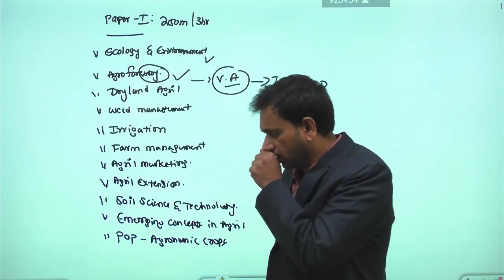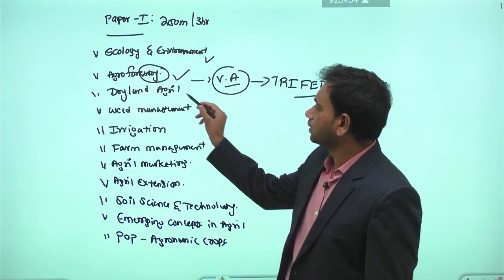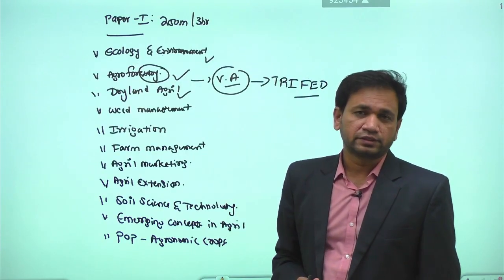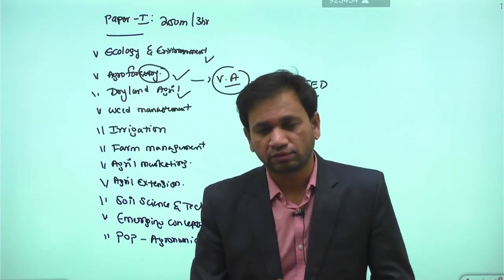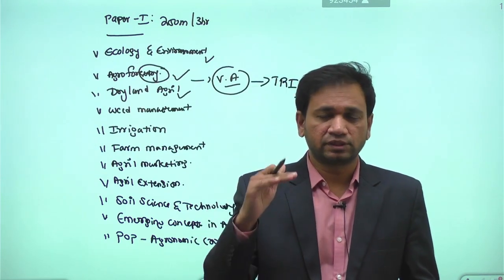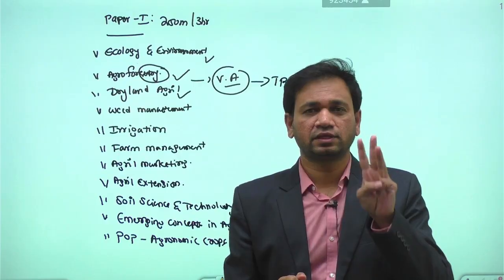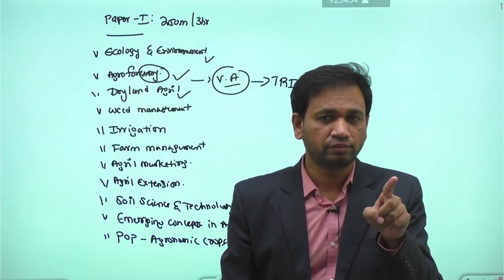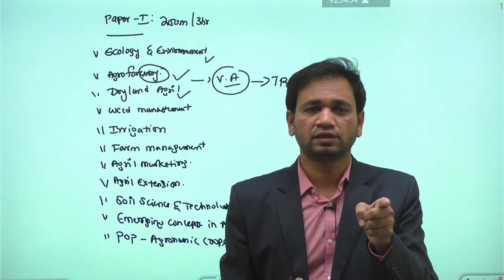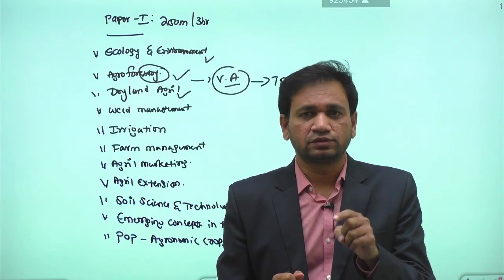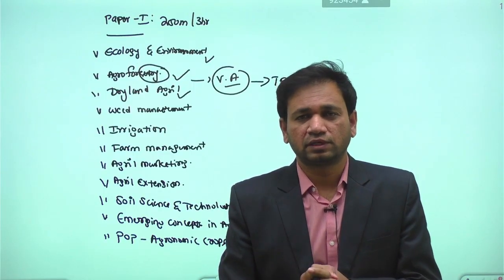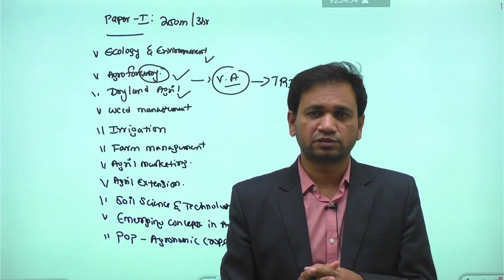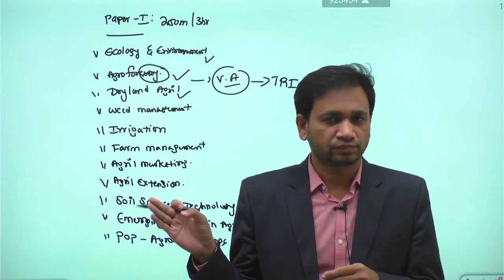Then apart from that, we have the syllabus we call dryland agriculture. In dryland agriculture, based on the received rainfall, we have three types of farming. One is dry farming, another is dryland farming, another is rain-fed agriculture. Especially in India, we have some arid and semi-arid regions. Especially we have the Bundelkhand region and the Deccan Plateau.